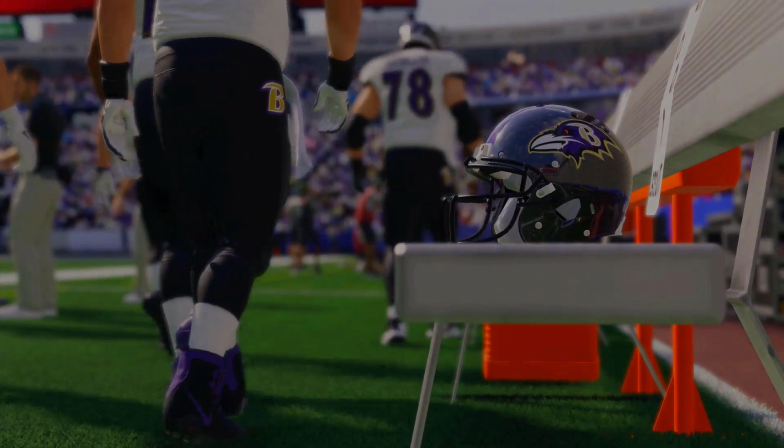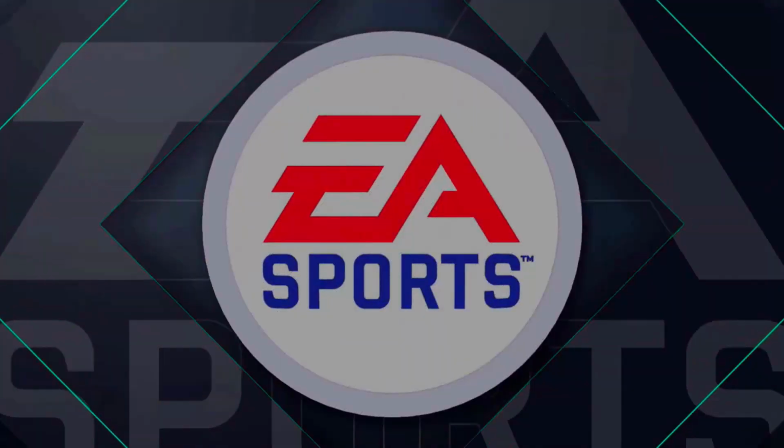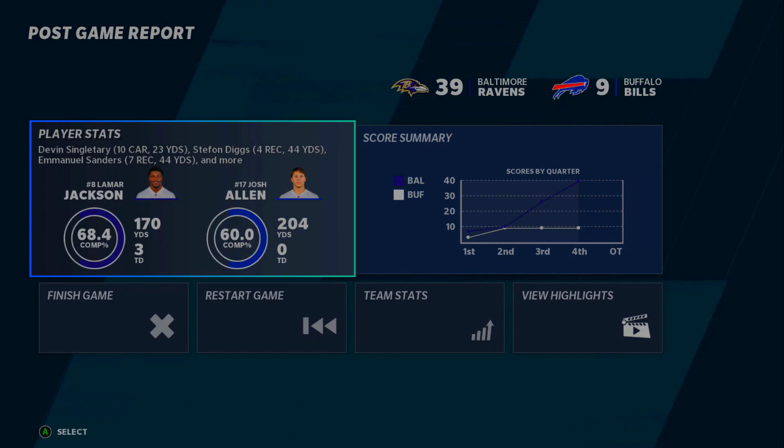Somehow the Ravens crushed the Bills, and we have our Super Bowl matchup now, which is the Ravens and the Saints, both winning by 30 plus points in the semifinals. Josh Allen, no touchdown passes. Lamar Jackson with 170. Must have been a run-heavy game to the Super Bowl.